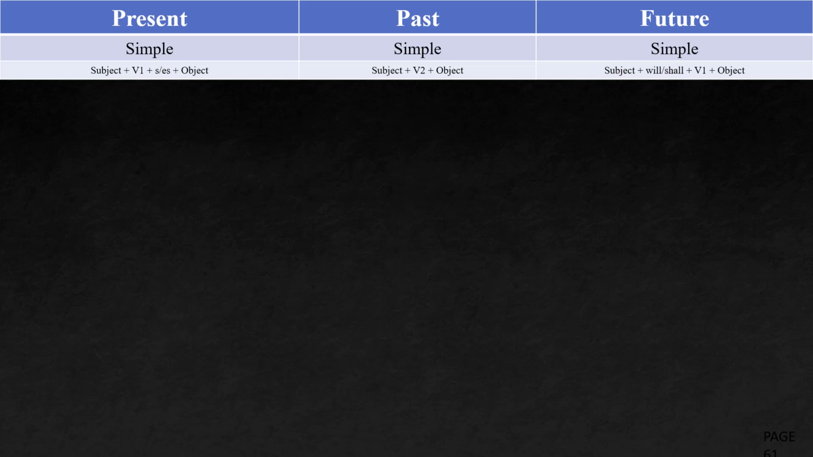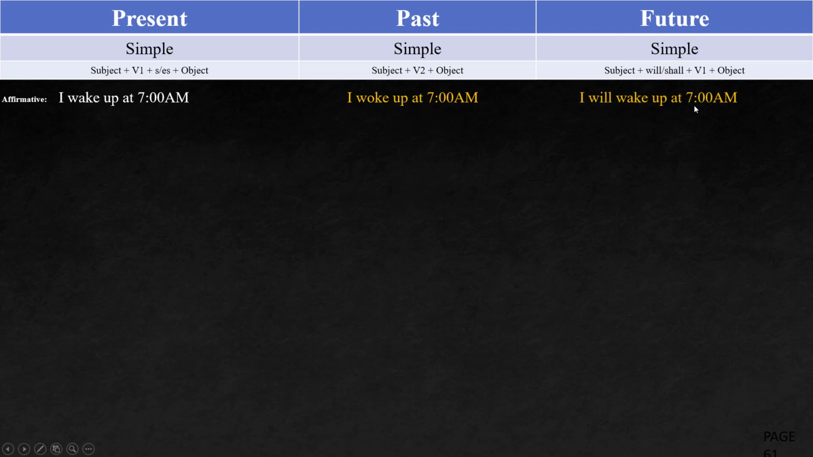Next one is the example for the simple tenses. So, affirmative sentence, simple sentence here. I wake up at 7 a.m. What does it become here in the simple past? Wake becomes V2 format, woke, right? I woke up at 7 a.m. Next, simple future. I will wake up. For future, we just need to add will, V1.